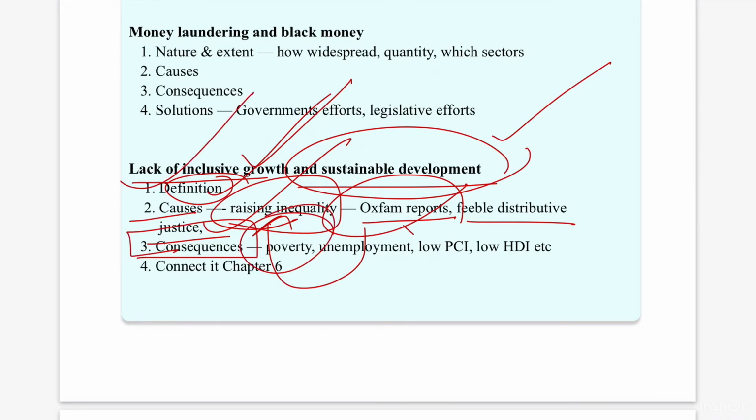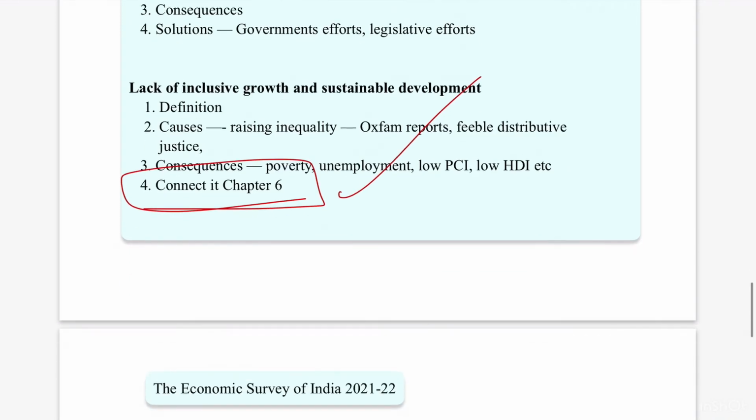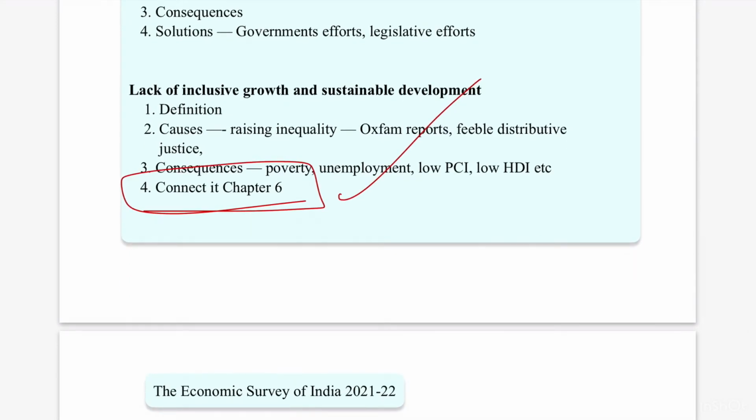There will be poverty, there will be unemployment, low per capita income, low human development index, and you need to connect this particular aspect with chapter 6, that is the inclusive growth chapter of the Indian economy. So in this way you have to interconnect and link it with all the other chapters, and you have to develop a perspective, and you have to prepare your notes.